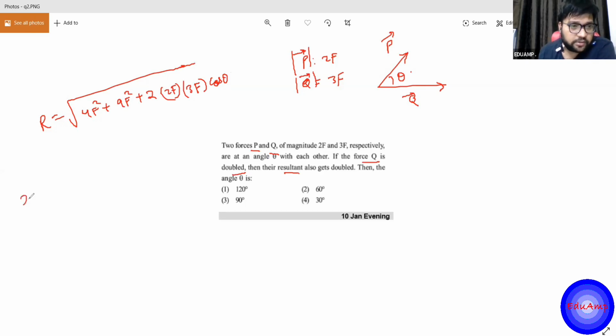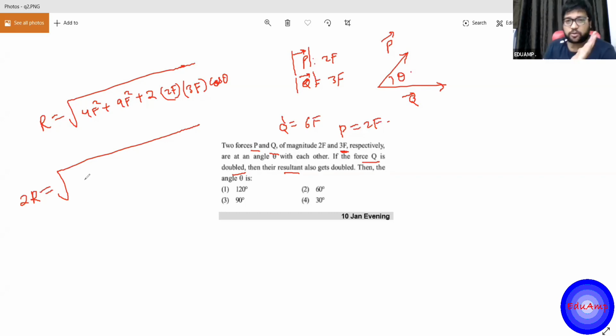So that means the resultant will become 2R if you double the force Q. That was initially 3F. So now if you make Q as 6F, okay, so Q dash, you have made it 6F, right? So now the resultant will be what? P is not changed, P is 2F only. So now the resultant in this case, and the angle is not changed also.